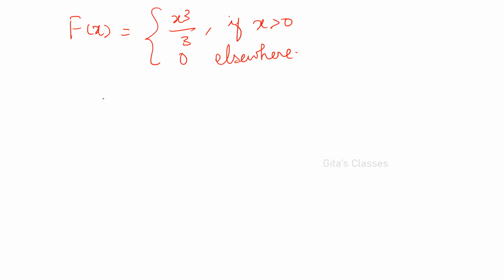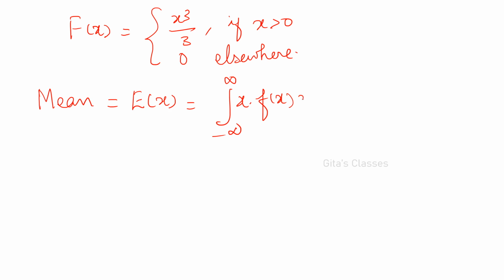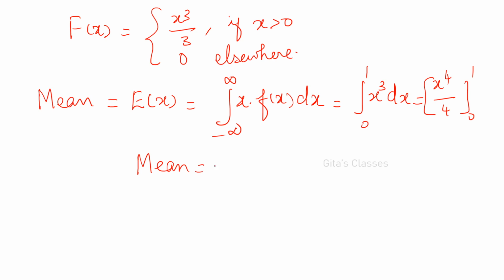Now mean is equal to E of x, integral minus infinity to plus infinity, you have to multiply with x. So x into f of x dx, which is integral 0 to 1. Only from 0 to 1 it is defined. For all the other values of x it is 0. So x power 4 by 4 from 0 to 1, therefore mean is equal to 1 by 4.